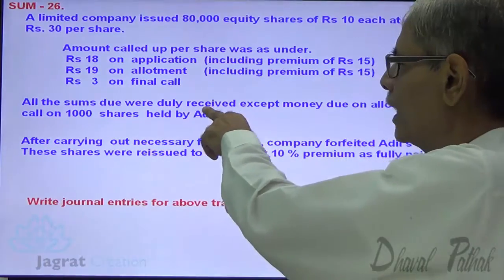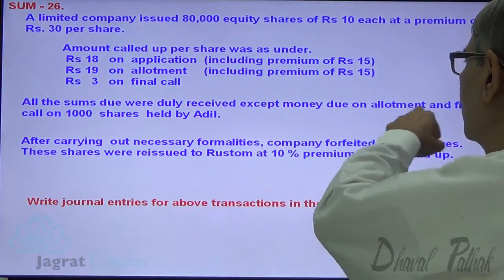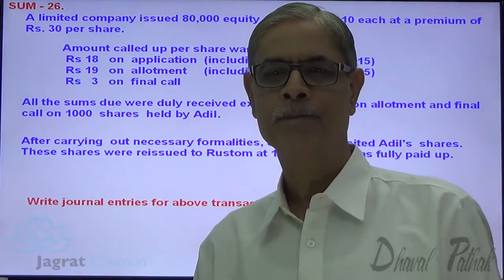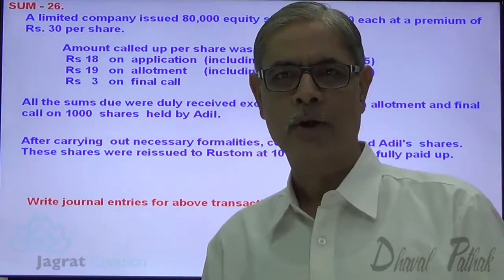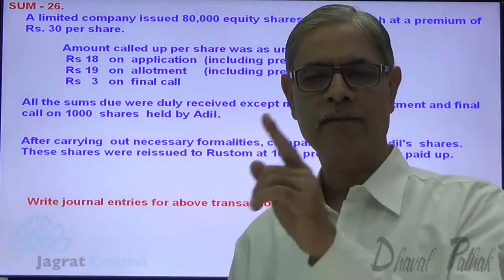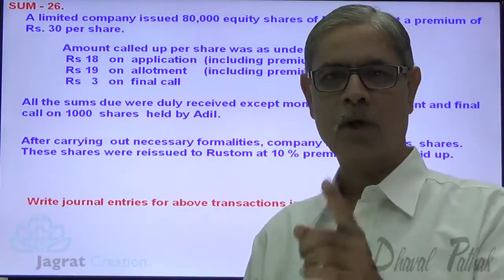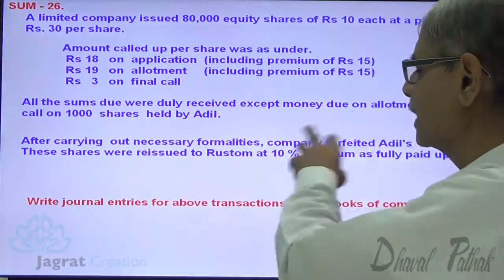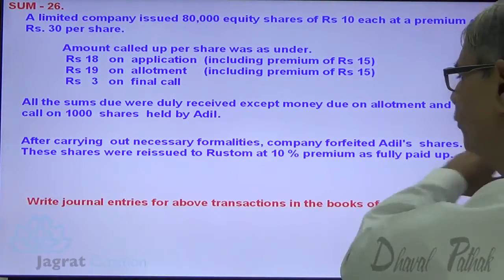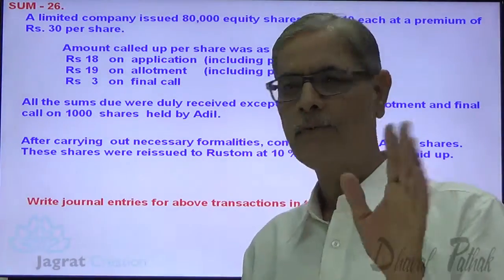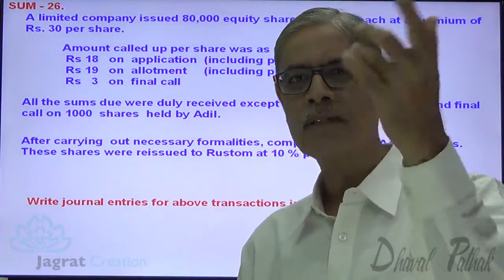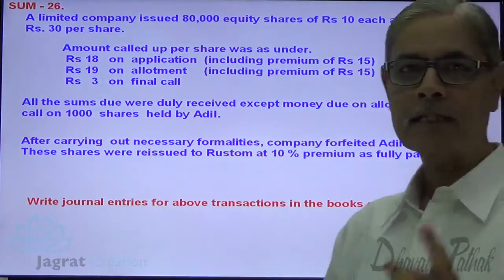All sums due were duly received except money due on allotment and final call on 1,000 shares held by Adil. Now Adil is one shareholder who was allotted 1,000 shares, has not paid allotment and final call. After carrying out necessary formalities, company forfeited Adil's share. Shares are forfeited. These shares were reissued to Rustam at 10% premium as fully paid up.